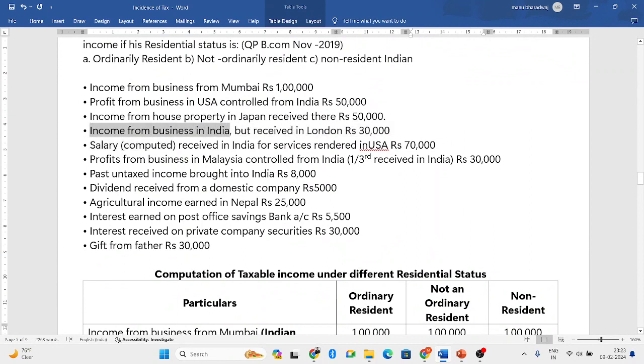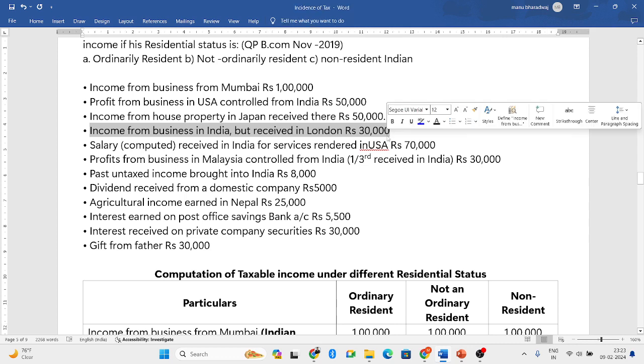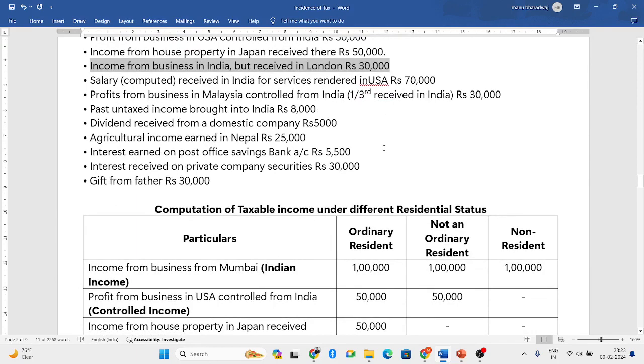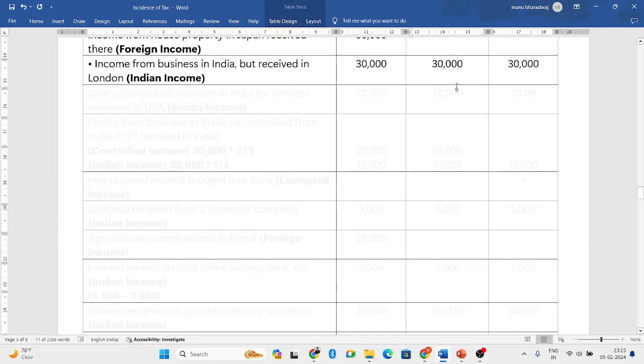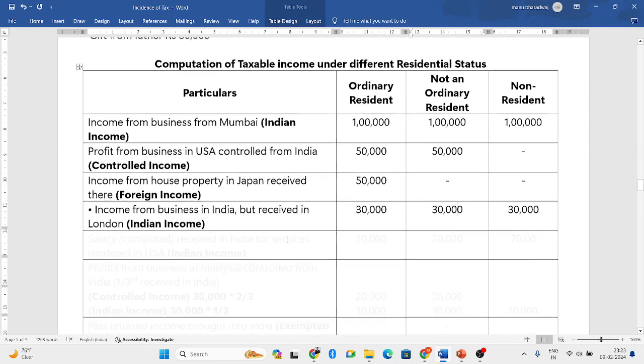Next, income from business in India but received in London, 30,000. So in India you are doing a business and from that you are getting income. So income is arising in India and you are receiving it in London. So arising aspect is in India. So it is considered as Indian income. So all three people will be taxed.